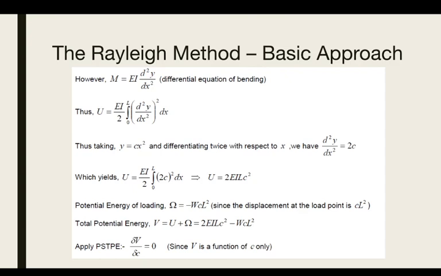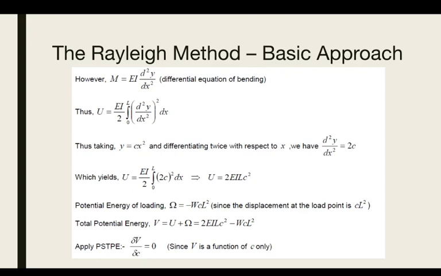So the potential energy of loading omega is minus W c L squared. Total potential energy P will be equal to U plus omega, to give you this equation.